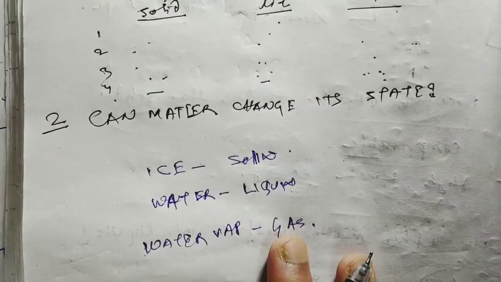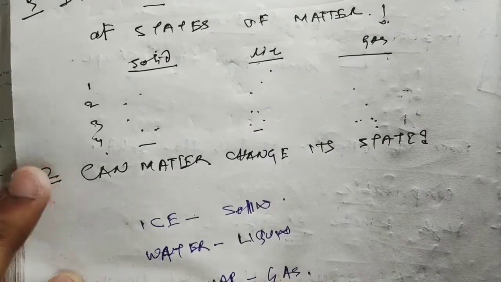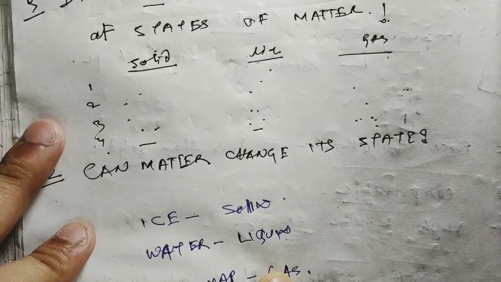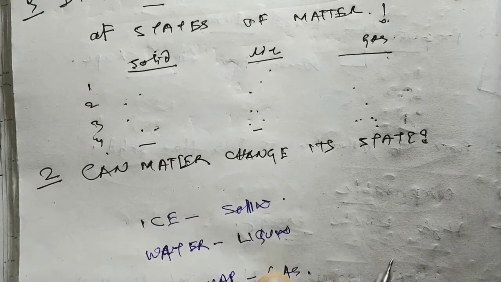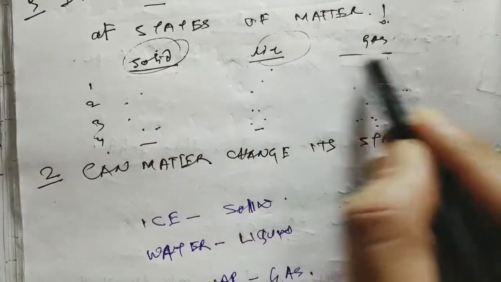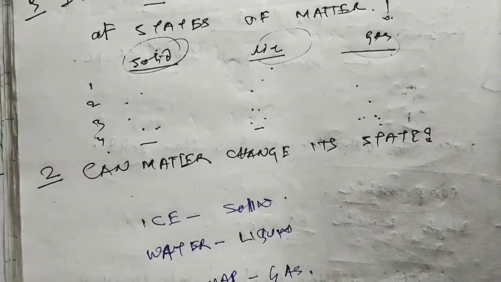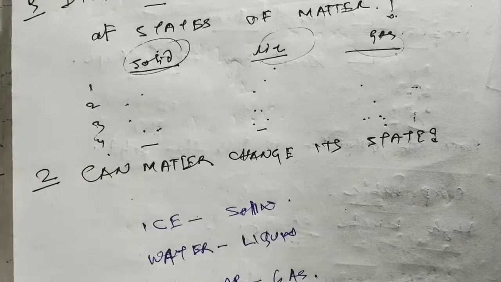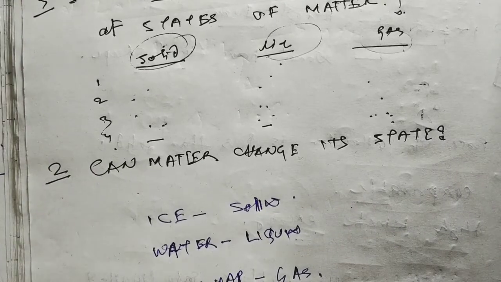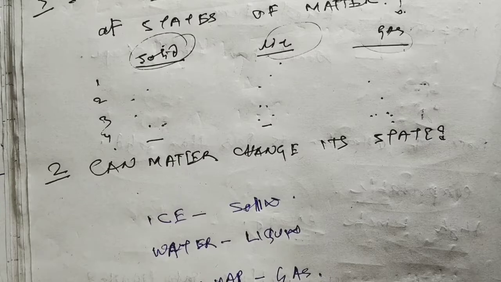In this way, you should prepare a distinguishing table of solid, liquid and gas. Now the question is: can matter change its state? This is the second topic. The first topic is states of matter. There are 3 states of matter: solid, liquid, gas. I have discussed the properties of solid, liquid and gas.